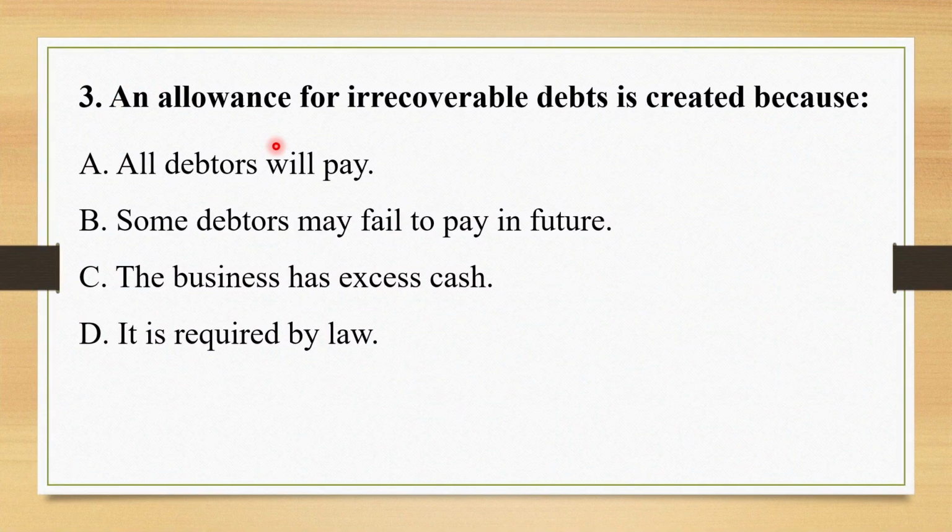Question 3. An allowance for irrecoverable debts is created because: A, all debtors will pay. Is that the reason why we provide the allowance for irrecoverable debts? B, some debts may fail to pay in the future. C, the business has excess cash. D, it is required by the law. It is not required by the law, and it is not because the business has excess cash. The reason, as you have seen, is that some debts may fail to pay in the future. What is the answer? The answer is B, as you have seen.